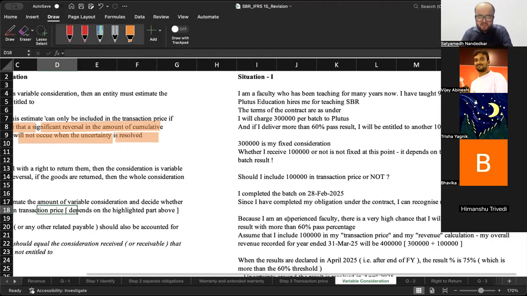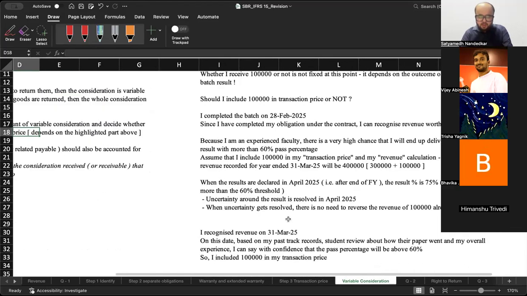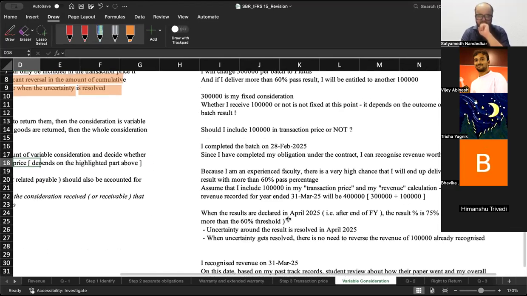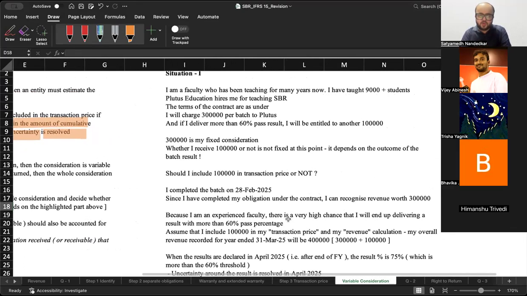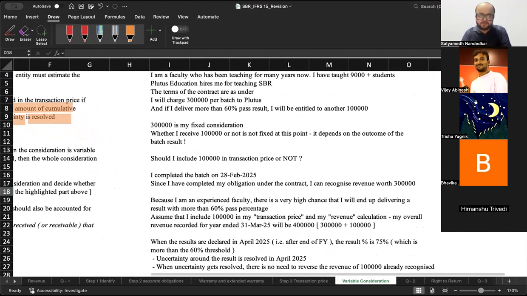This point that I have discussed now, I have laid it down here for you to read. Just go through this once, go through situation one first.